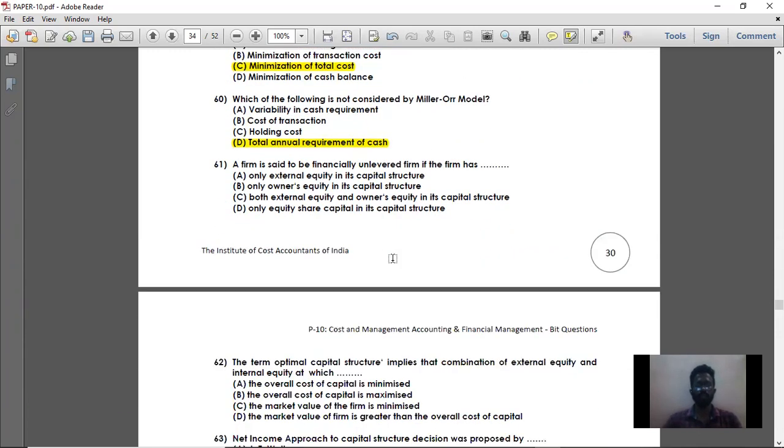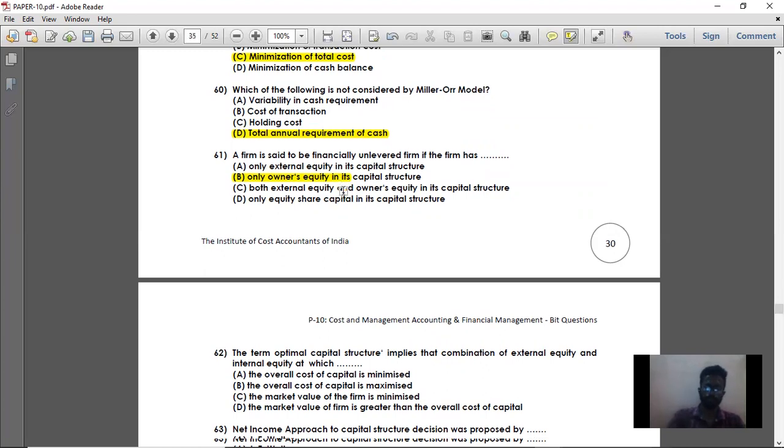Next, moving on to question number 61. A firm is said to be a financially unlevered firm if the firm has... See, understand the difference between a levered firm and an unlevered firm. If it is a levered firm, there will be both debt as well as equity. And if it is an unlevered firm, there will be only equity, that is owner's equity. So option D is the right answer. A firm is said to be financially unlevered if only owner's equity is in the capital structure. If a firm is levered, the capital structure consists of both equity and debt, whereas an unlevered firm only has owner's equity in its capital structure. So option D is the right answer.